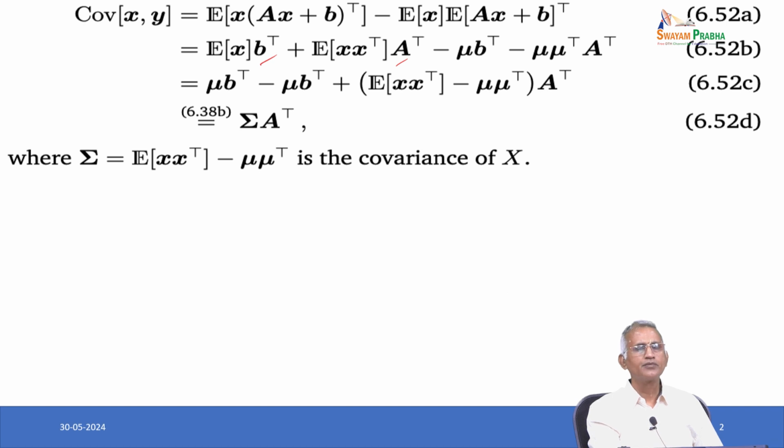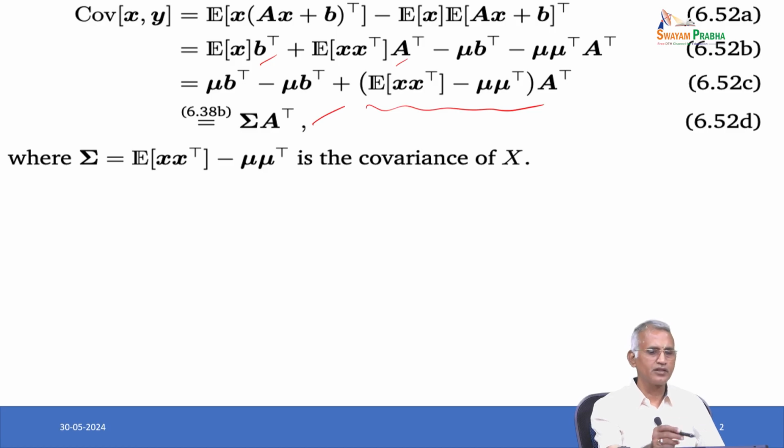So, mu b transpose minus mu b transpose plus expectation of x x transpose minus mu mu transpose, times A transpose, which equals sigma A transpose, where sigma equals expectation of x x transpose minus mu mu transpose, the covariance of x.